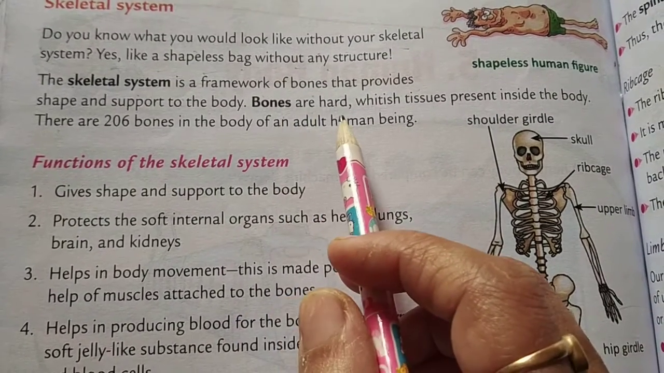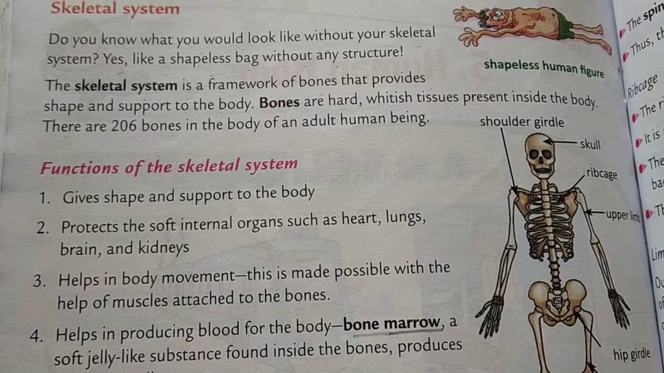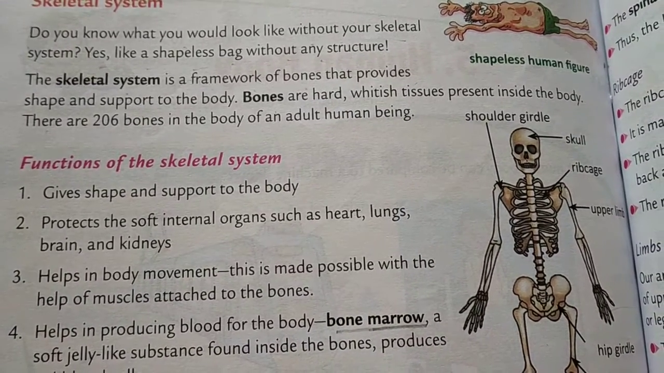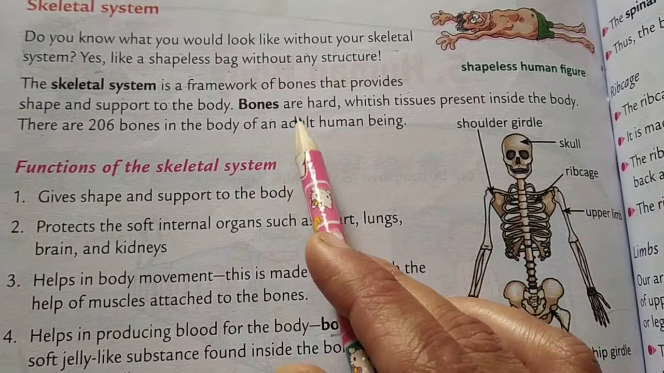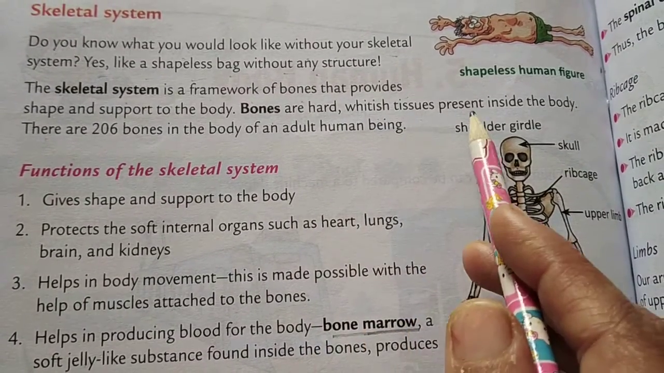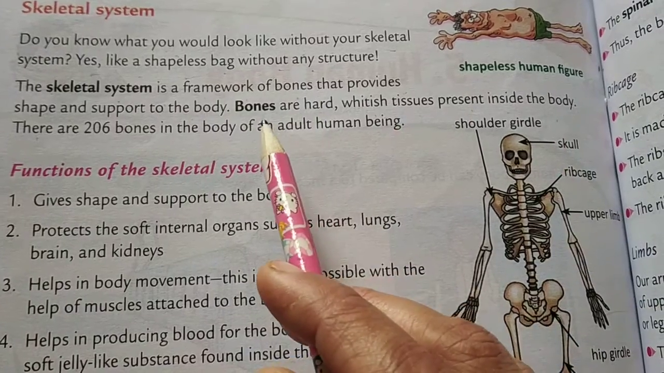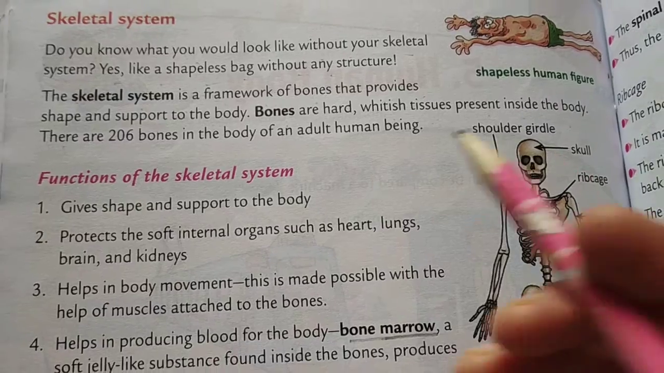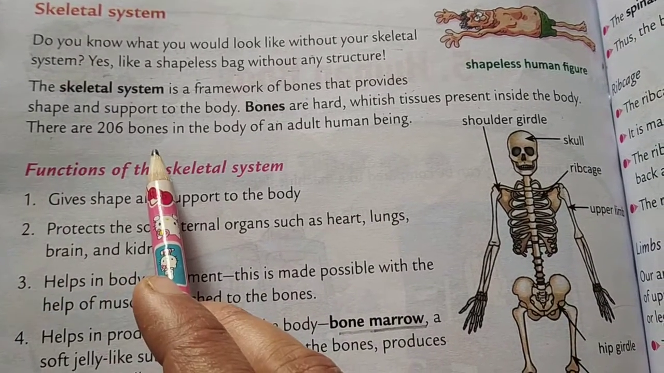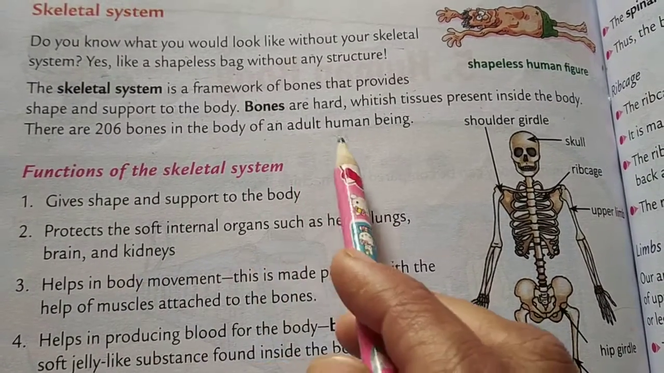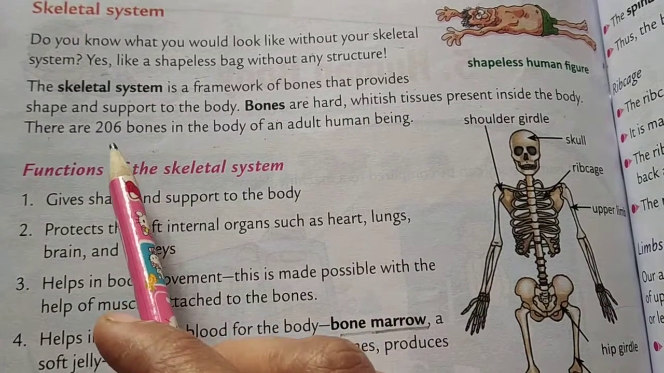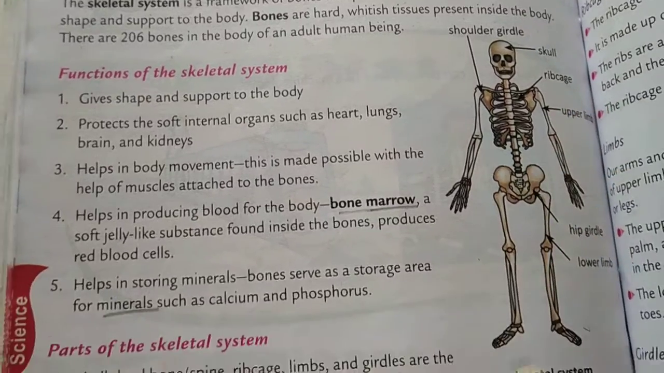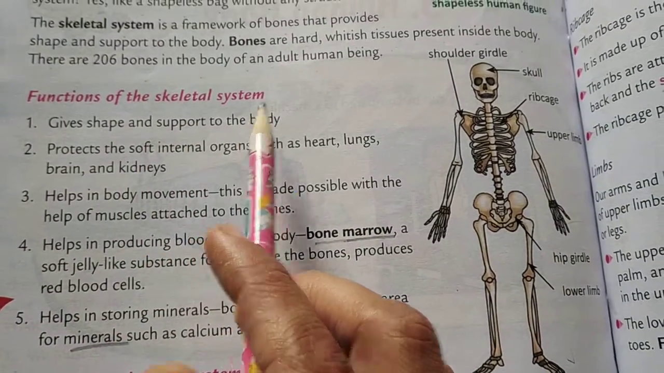Our skeletal system is made up of bones, and it provides shape and support to our body. Bones are hard, whitish tissues that are present inside our body. There are 206 bones in the body of an adult human being. So how many bones are in our body? 206 bones. Let's see the functions of the skeletal system.